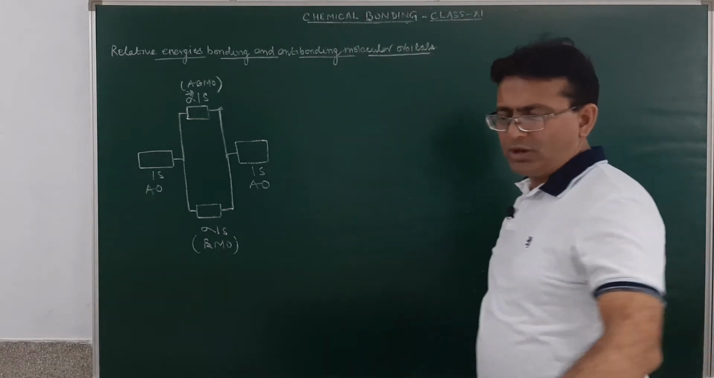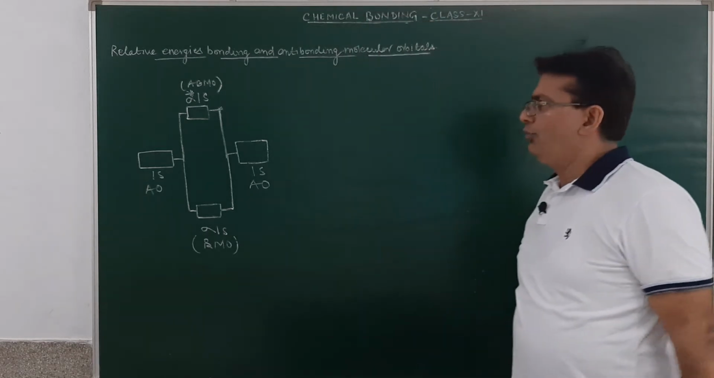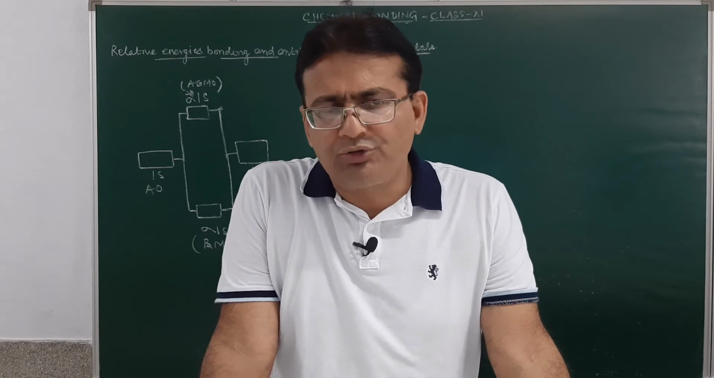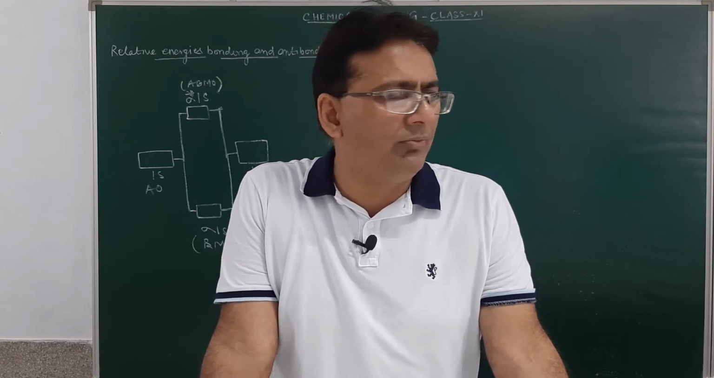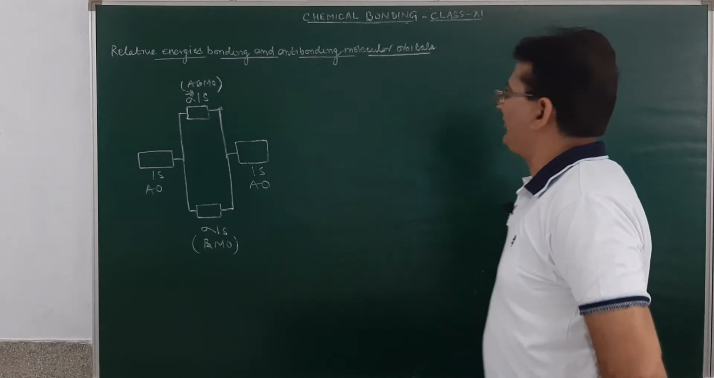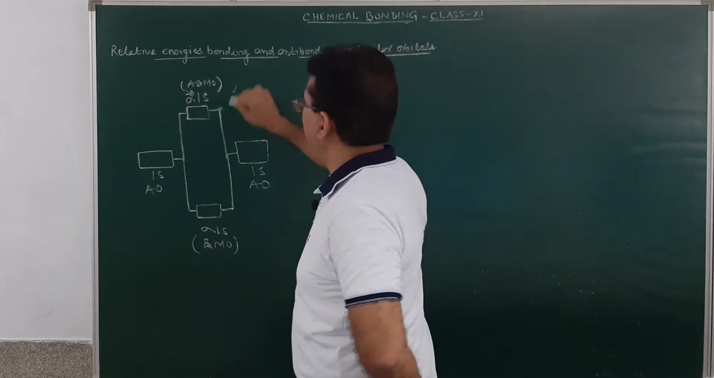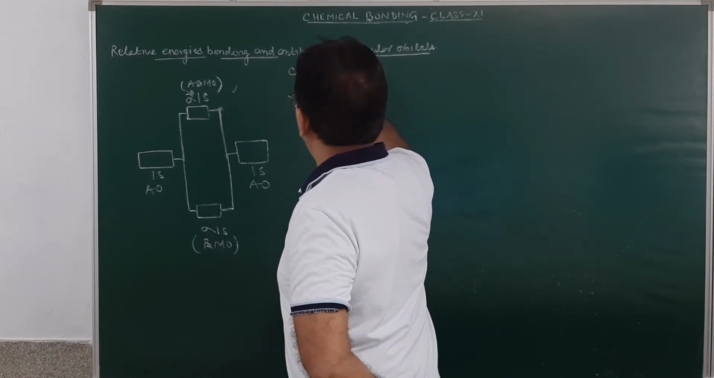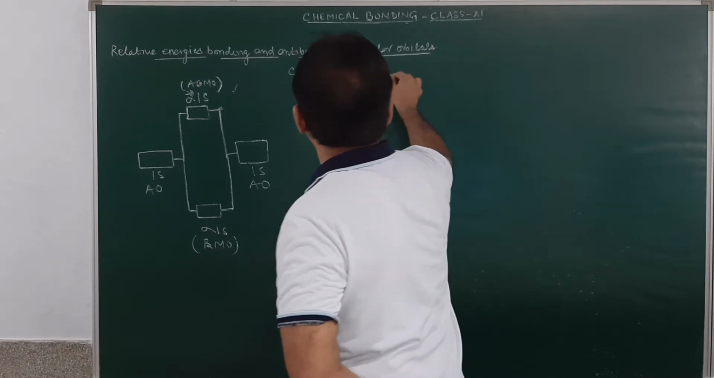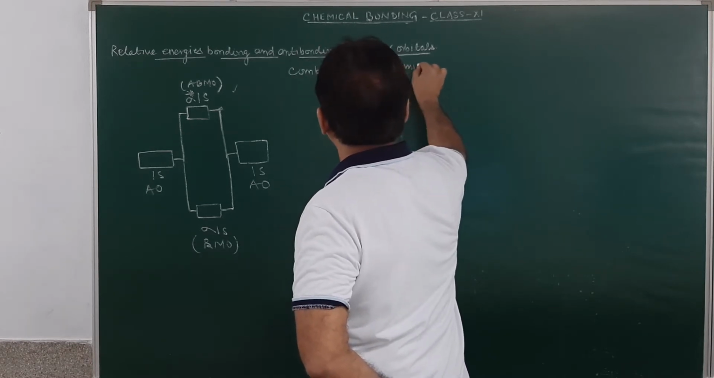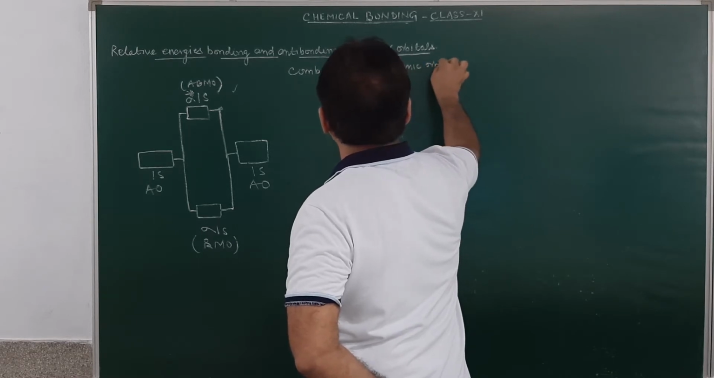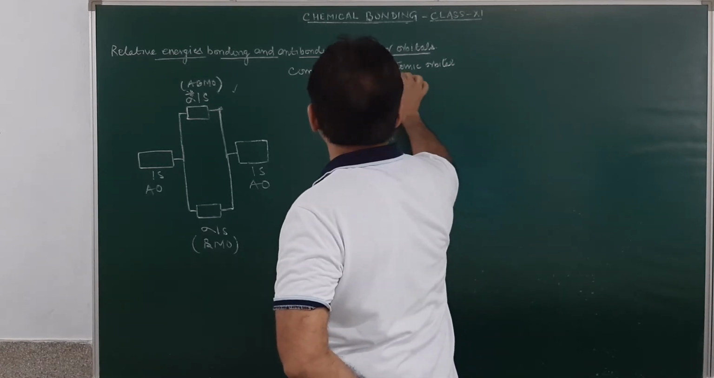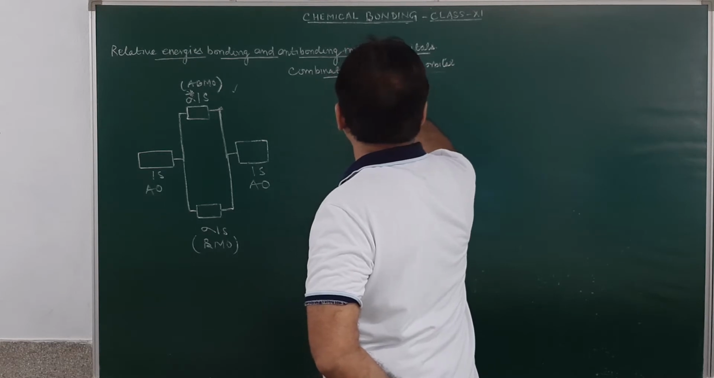Now, if you remember, students, in our previous lecture we discussed the combination of two 1s atomic orbitals. Today we will discuss how the combination of 2p atomic orbitals takes place. So, the combination of 2p atomic orbitals.